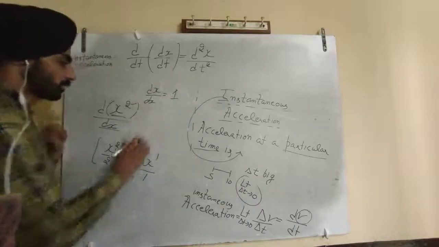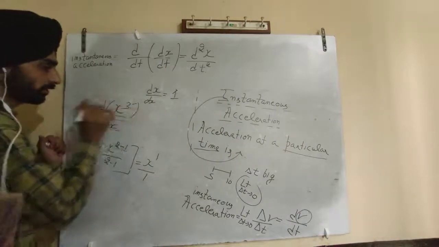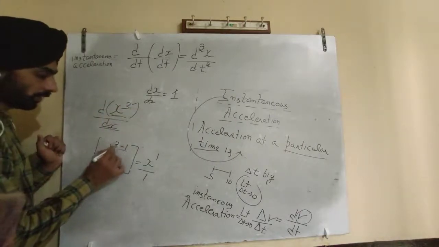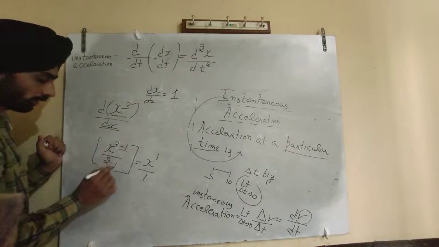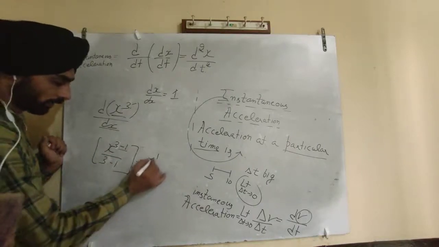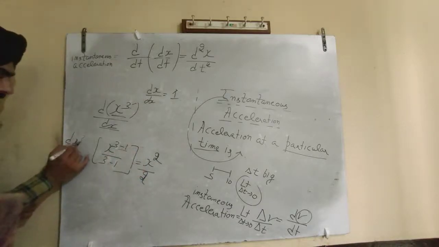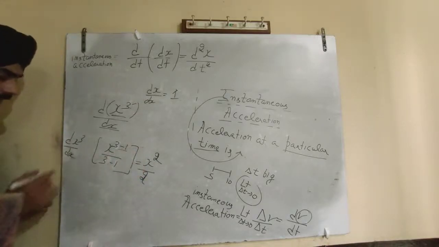And if here it is x cube, the power becomes 3 minus 1, which is 2, so this will be the answer of differentiation of x cube with respect to dx.